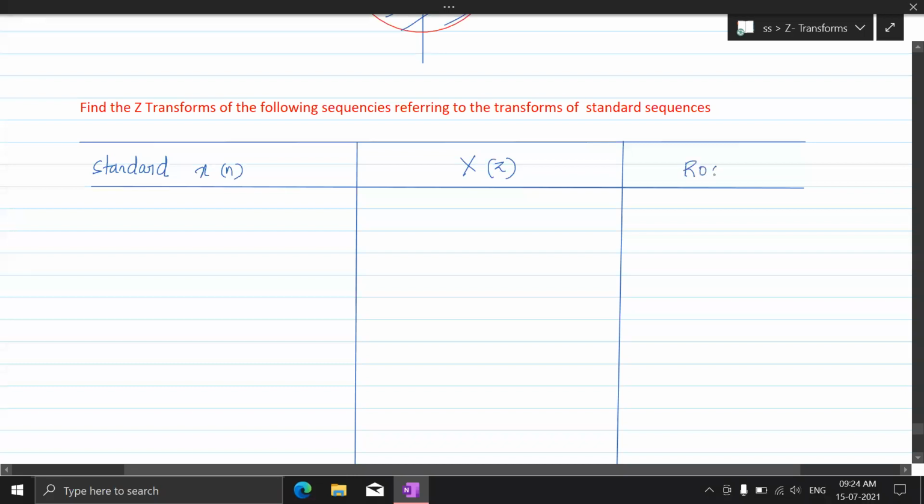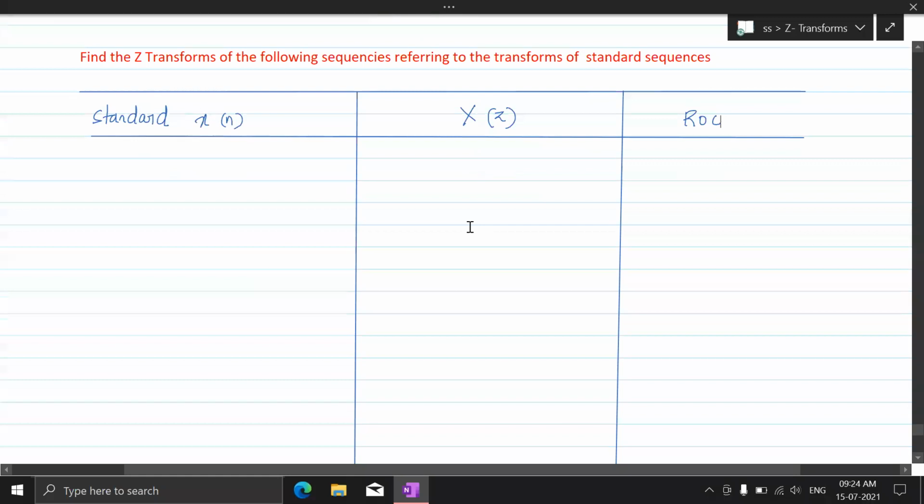What is its ROC? With whatever we have done so far, let's list these signals, their Z transforms and regions of convergence. Referring to these, we shall solve the problems that are going to be coming under this head.